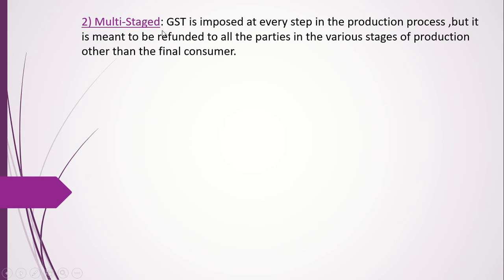Then it is multi-stage. GST is imposed at every step in the production process, but it is meant to be refunded to all the parties in the various stages of production other than the final consumer. It is also called destination-based tax because tax is collected only from the final consumer. Now see, at every stage of production, let's say a person bought raw material. On that raw material, the person had to pay GST. Then in the production, whatever other things were there, on those he had to pay GST.